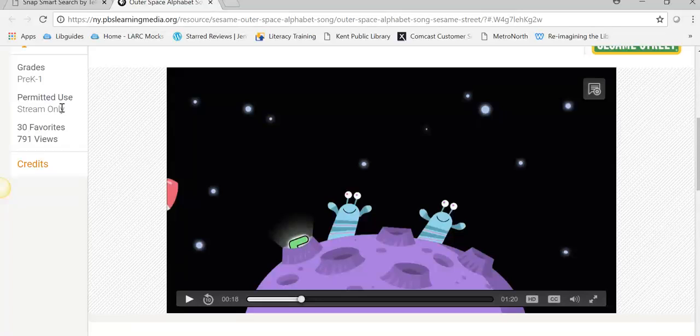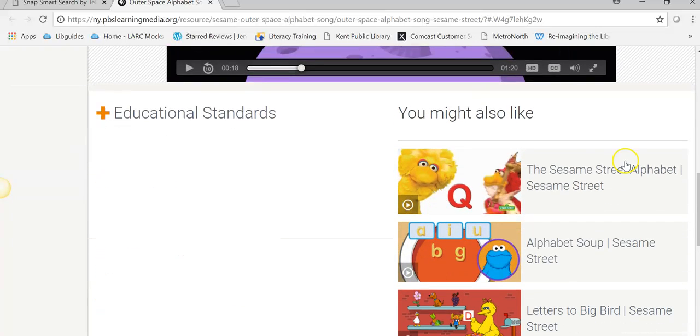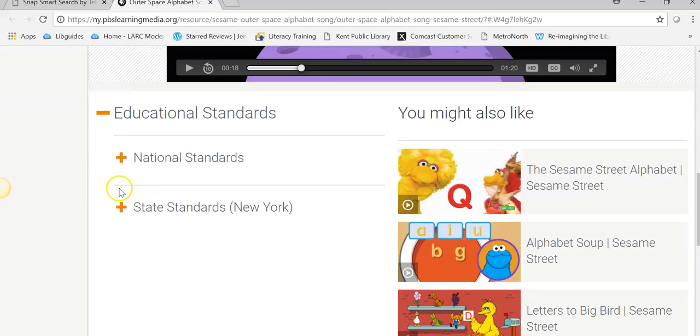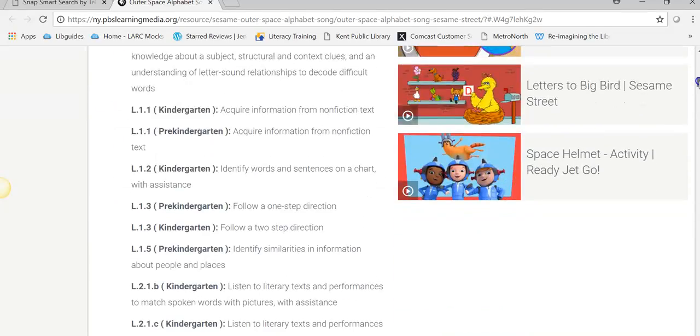Many of our streaming resources you can download, and if you have permission to download, you will find a download button. If you do not see a download button, the producer of the information did not give that permission. There are other suggested videos that you might be interested in, and then if you click on the plus sign next to the educational standards, and I'm going to click on state standards, it will show you some correlated New York State standards.